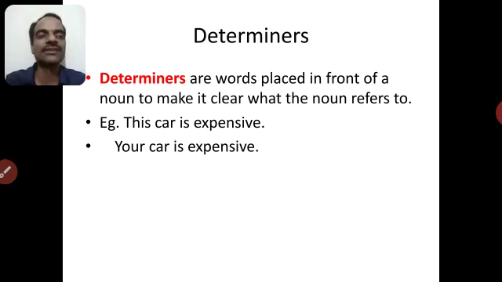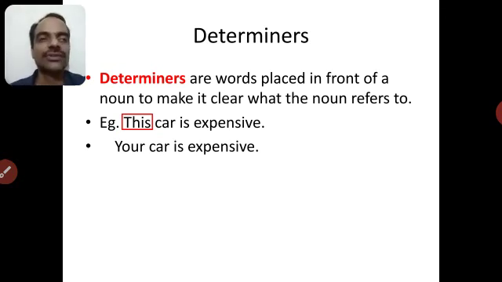This car is expensive. We are talking about car here. Car is noun. Which car? This car. See, you don't mistake it to be some other car. So the word this is giving more information about the car, and it is referring more specifically to this car. So that is a determiner.